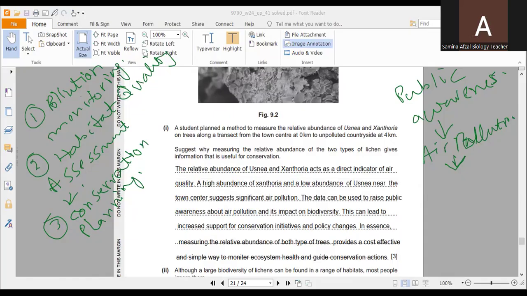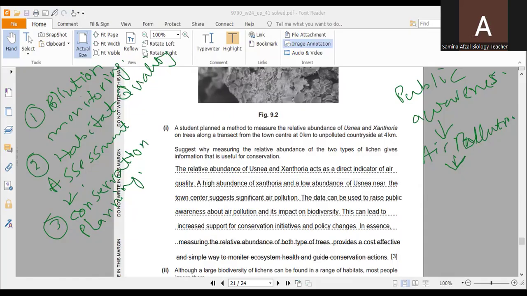In essence, measuring the relative abundance of Usnea and Xanthoria provides a cost-effective, relatively simple way to assess air quality, monitor ecosystem health, and guide conservation actions. The differential sensitivity of these lichens makes them powerful tools for understanding and protecting our environment.